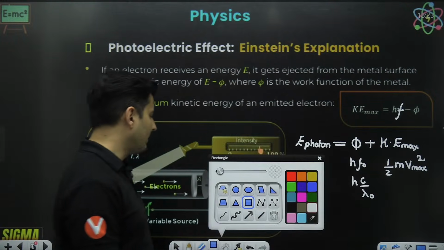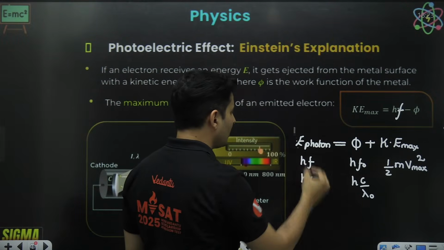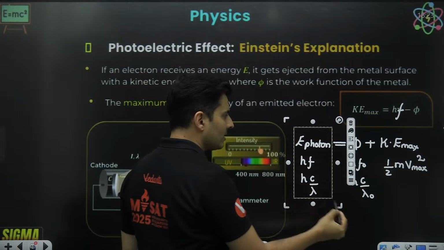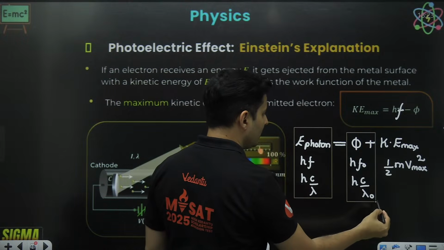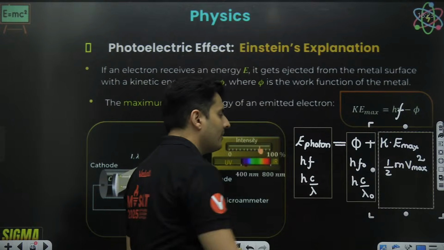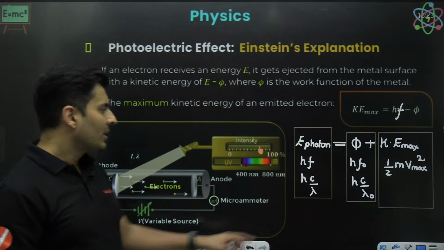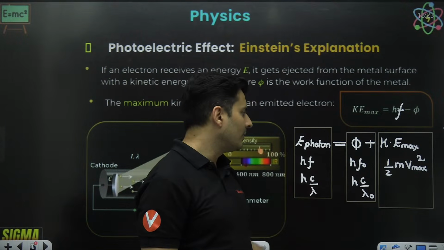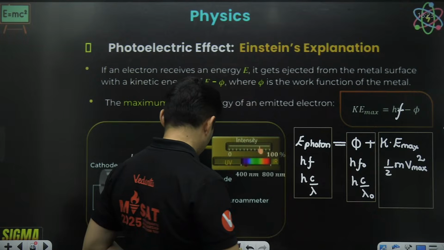So all these things are valid. Okay, keep this in mind. Instead of energy of the photon, I can use any of these terms. Instead of work function, I can use any of these terms. Instead of kinetic energy, I can also use half mv squared. So this plus this will give me this. That's it. That is the answer.